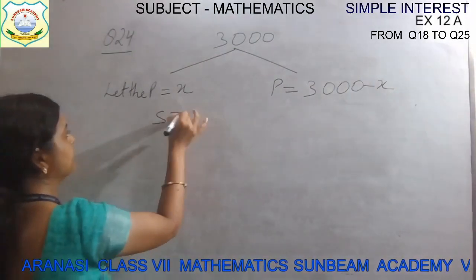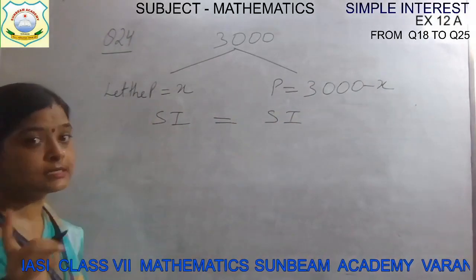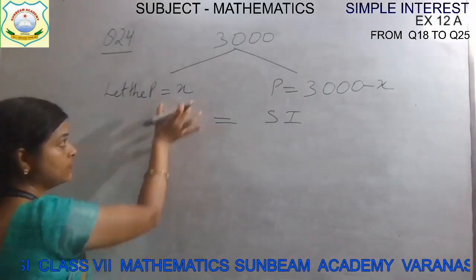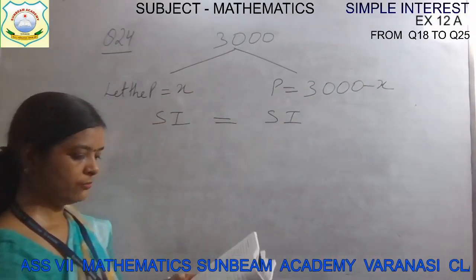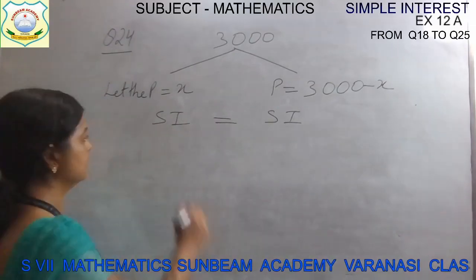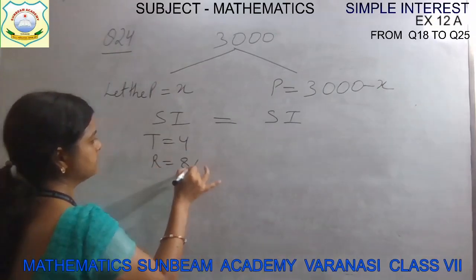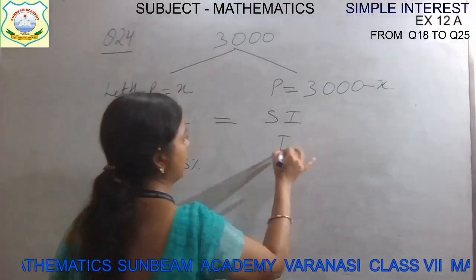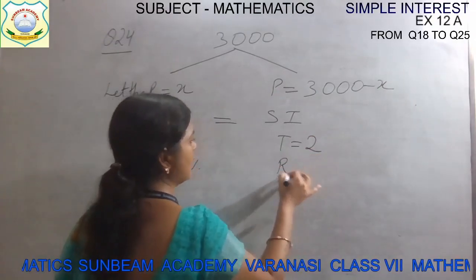And the simple interest is the same, children. Whatever simple interest you find, it is the same. For the first part, the time is 4 years and the rate is 8%. And for the second part, the time is 2 years and the rate is 9%.